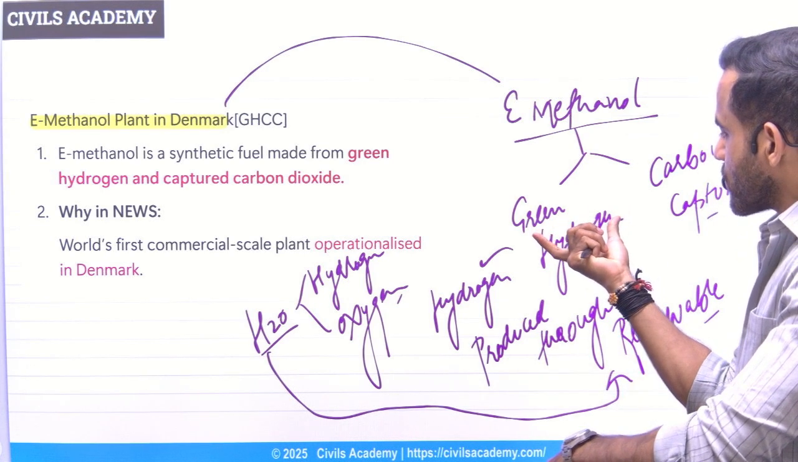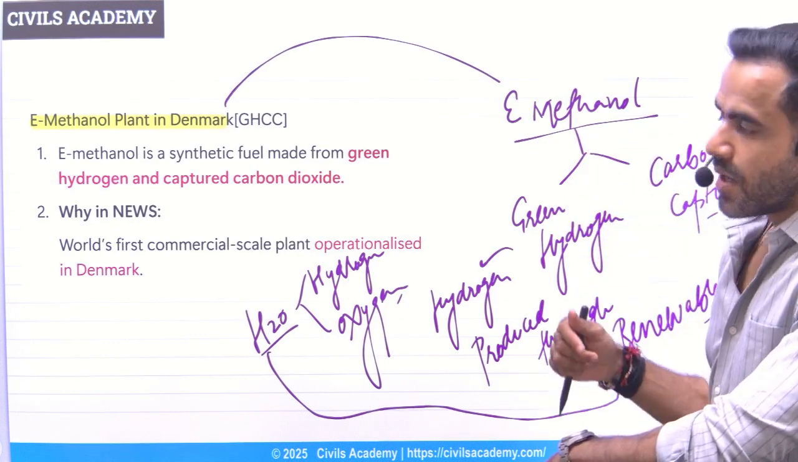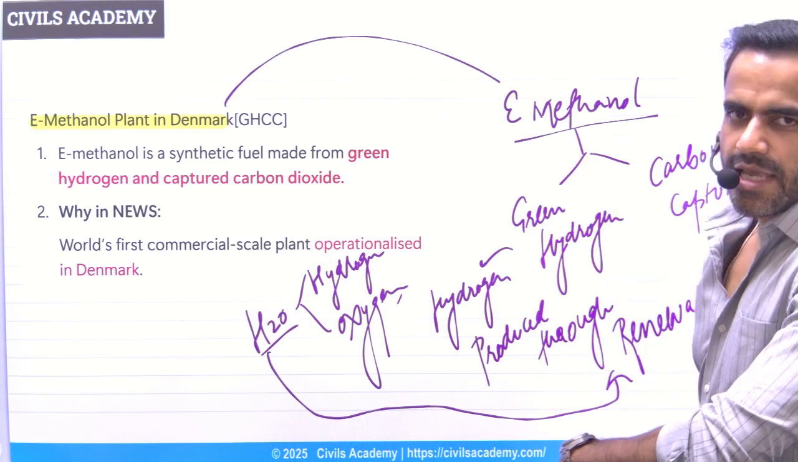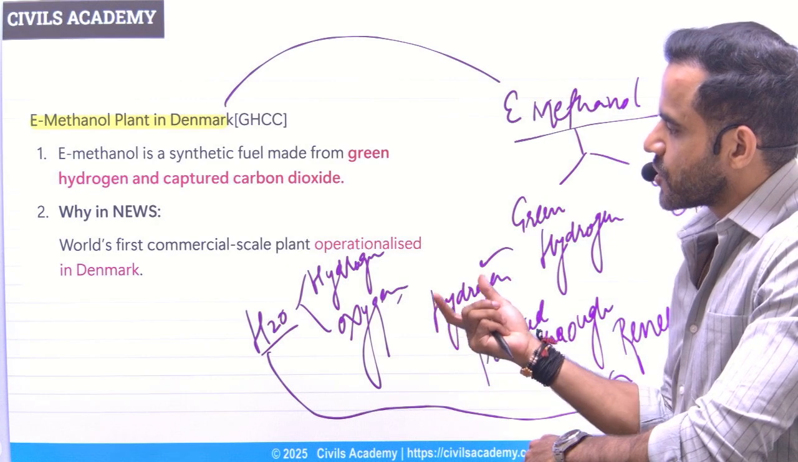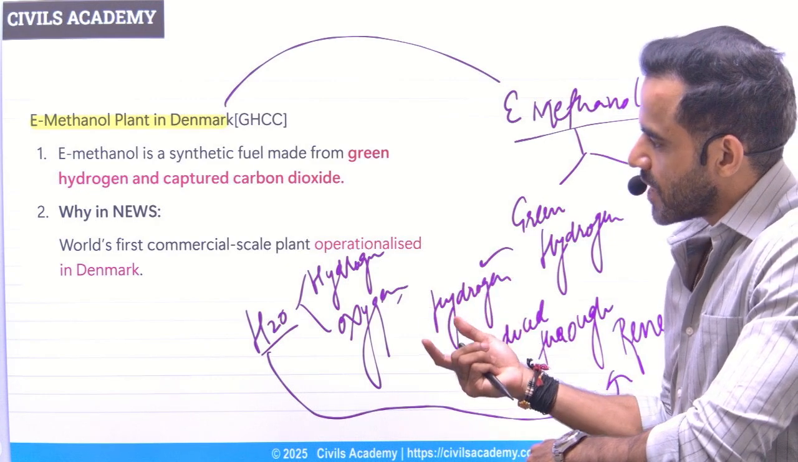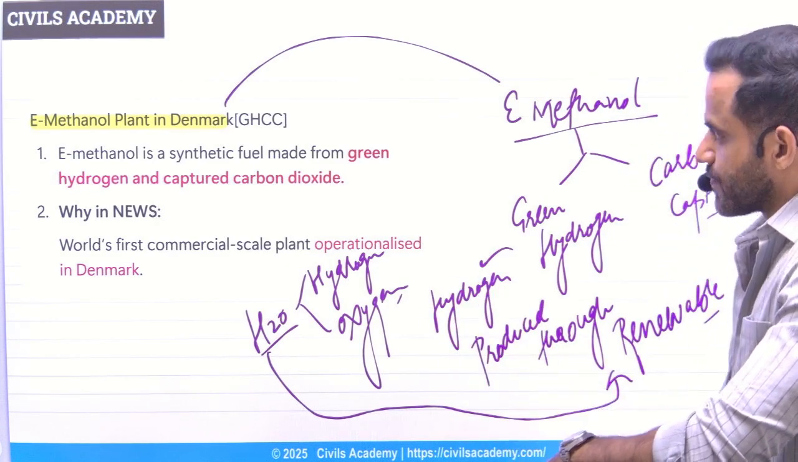Now we are going to use green hydrogen plus carbon capture to produce methanol. This is referred as e-methanol. So that is why it was in news, because the first such plant was operationalized in Denmark. This is world's first. That's why it is important.